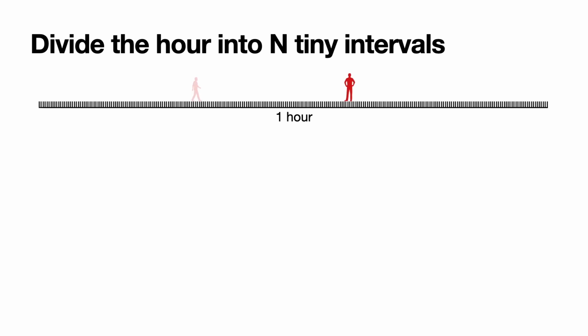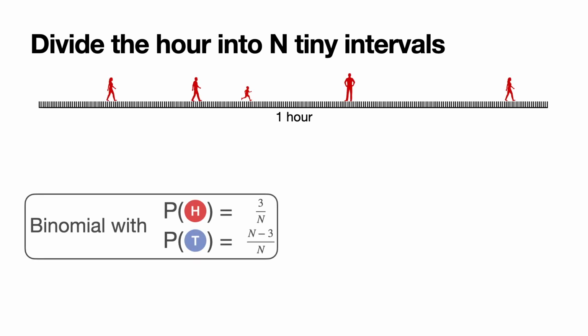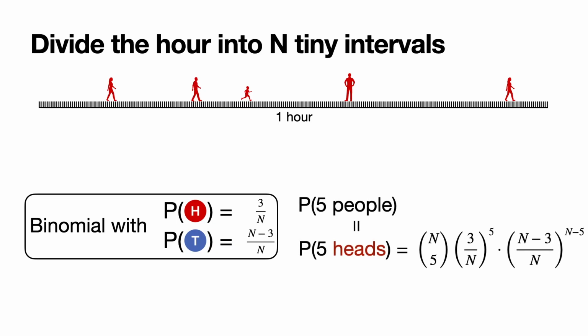So let's say there's n of them, and we want to see the probability that 5 people arrived, and the binomial distribution is the one where p of heads, or p of person arriving, is 3 over n in an interval, and p of tails, which is no person arriving at that interval, is n minus 3 over n. And so the probability that 5 people arrive in this binomial distribution is n choose 5 times 3 over n to the 5 times n minus 3 over n to the n minus 5.